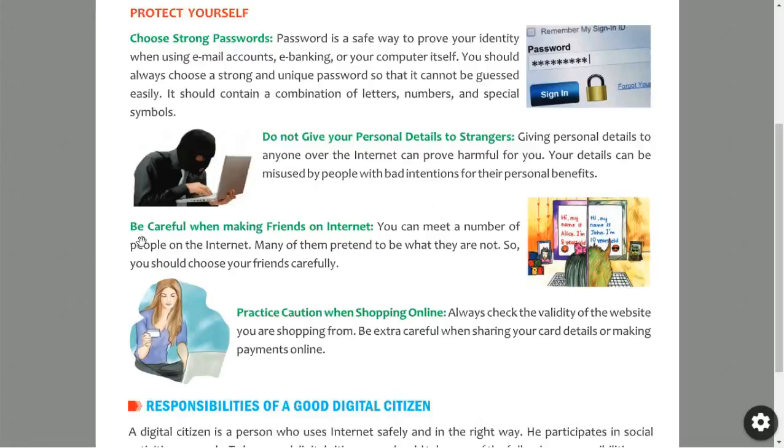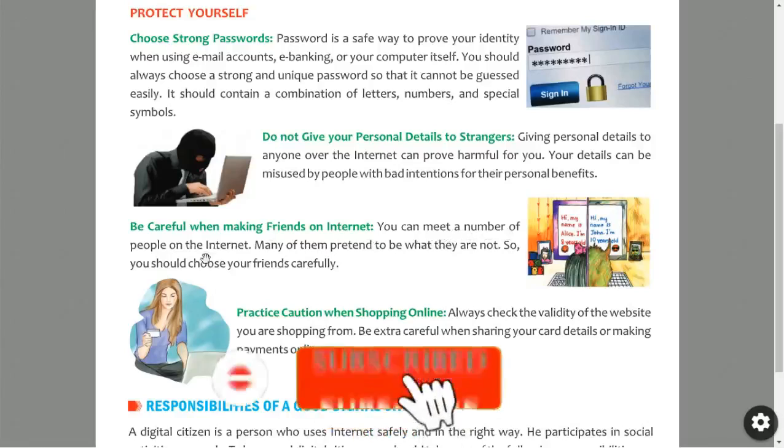Next point is, be careful when making friends on the internet. Whenever you make friends on the internet, you have to be careful, because some people make friendship on the internet and then misuse it. You can meet a number of people on the internet.